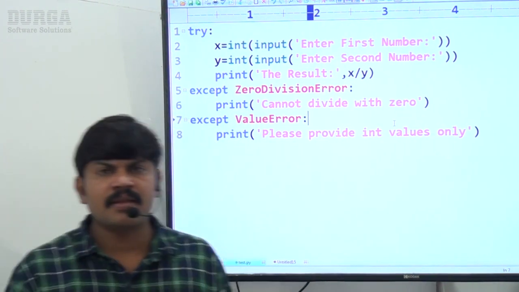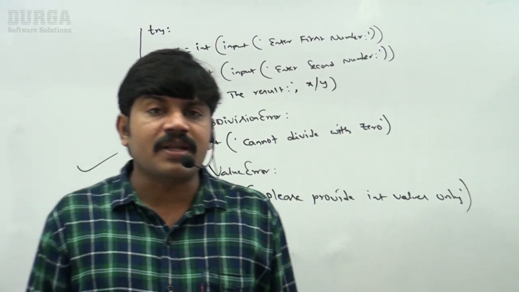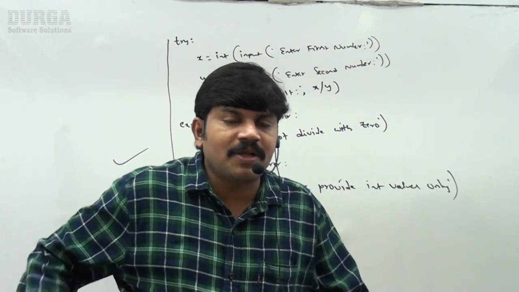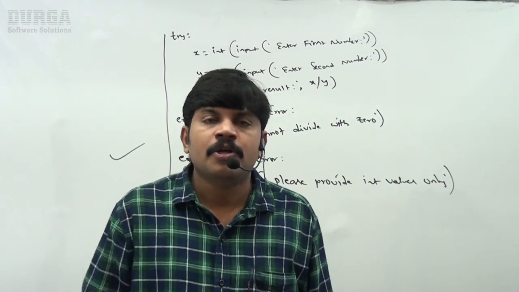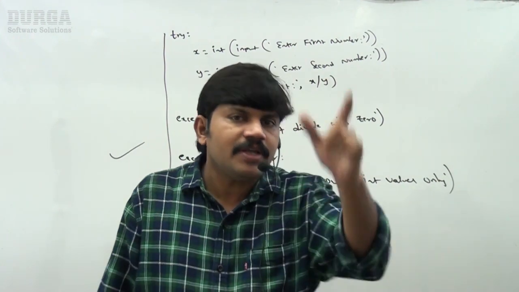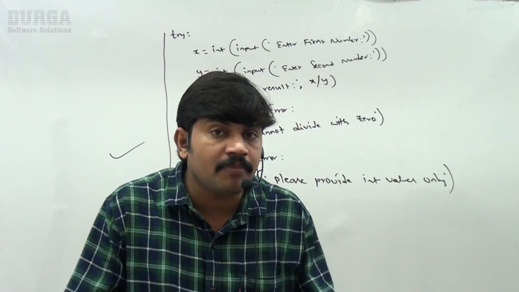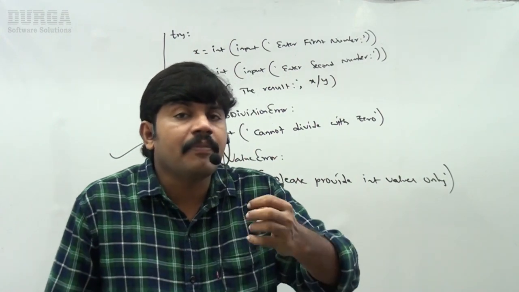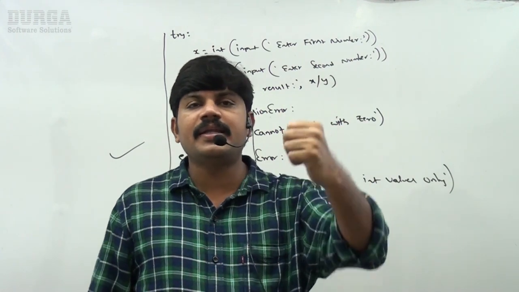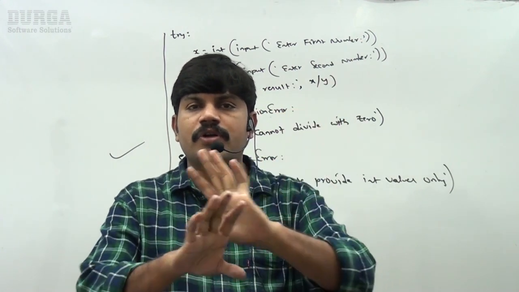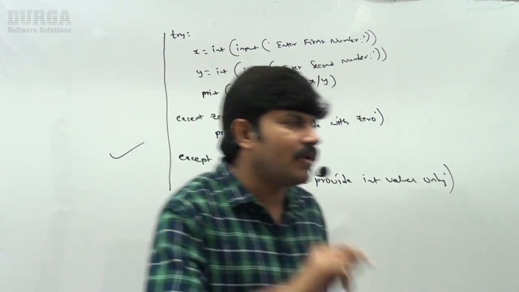Okay, well. Now there is one small continuation point, sir. If try has multiple except blocks, the order is important. Remember, Python virtual machine is always going to consider from top to bottom until a matched except block is identified. Remember, once I identify the matched except block, I don't want to search the remaining ones. Okay, that is the rule Python virtual machine is going to follow. Have a look once at this rule.